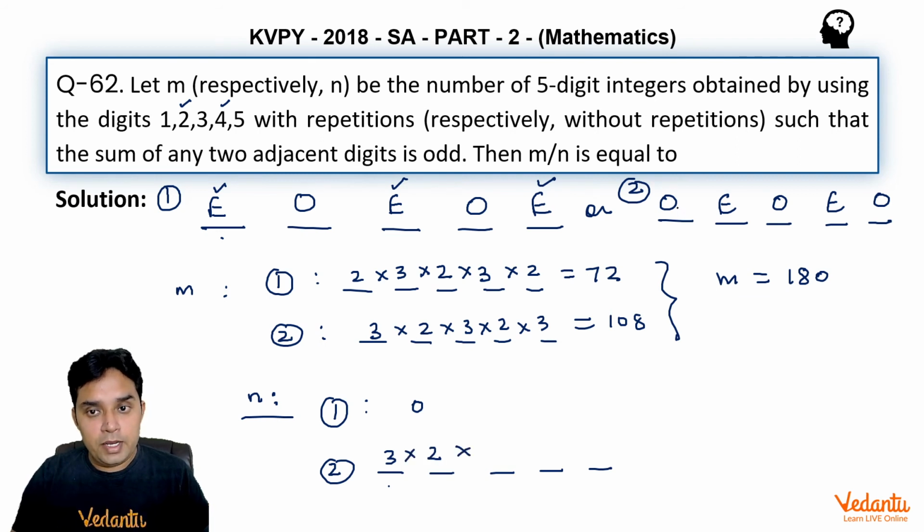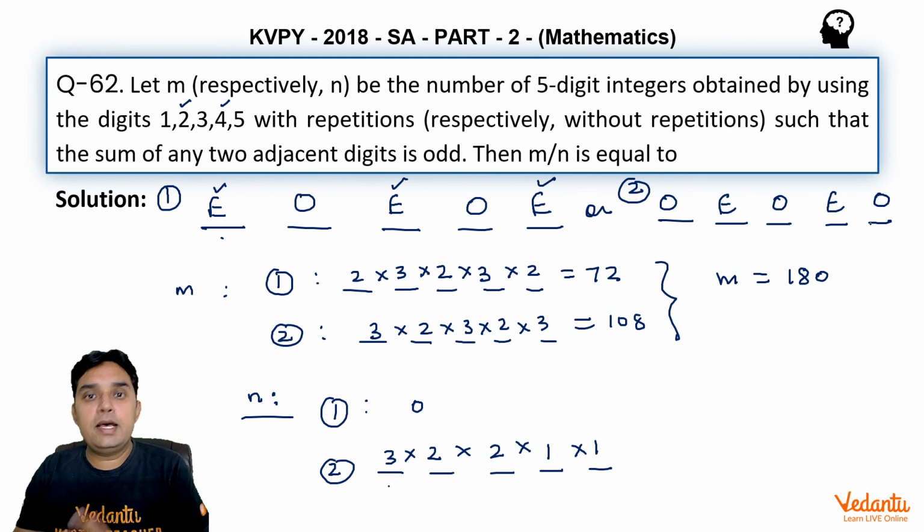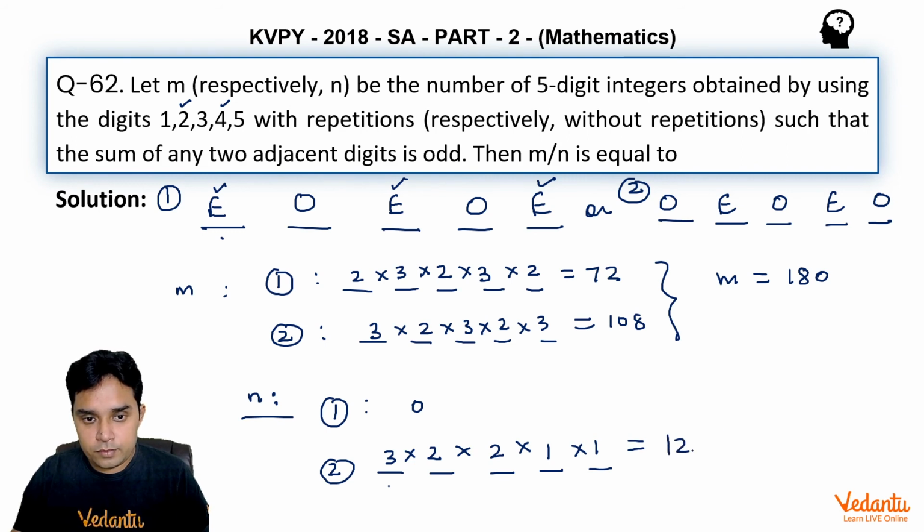After filling the first place with an odd number, for the third place, which will also be filled by an odd number, we will have 2 choices only. The fourth place will be filled in only 1 way, because we have already used 1 even number, and then 1 choice for the last place, which will be my last odd number. Here it is 3 into 2, 6 into 2, 12. So the value of n is equal to 12.